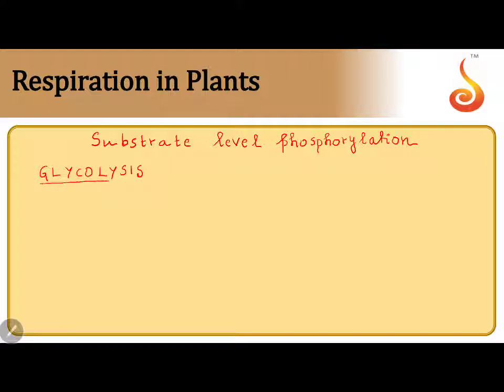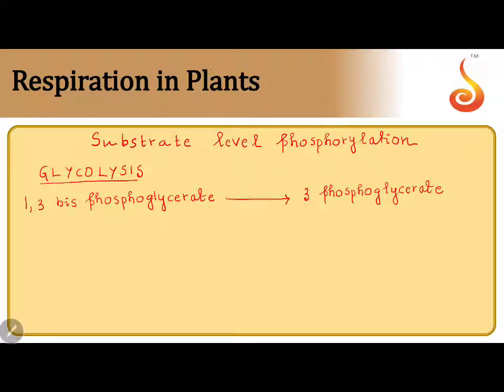In glycolysis, I see a substrate level phosphorylation when 1,3-bisphosphoglycerate converts into 3-phosphoglycerate.